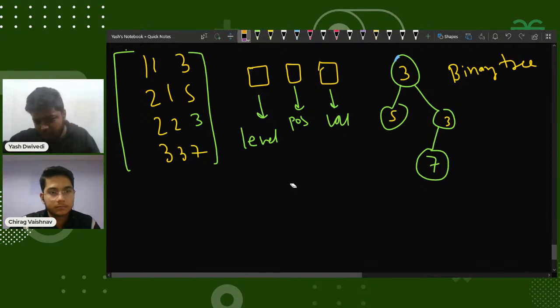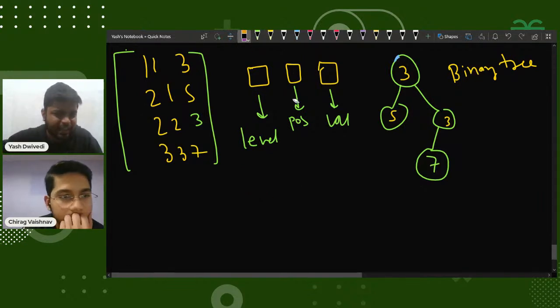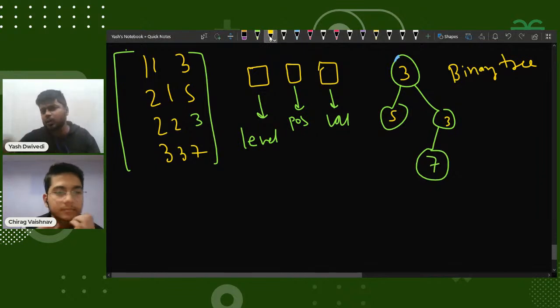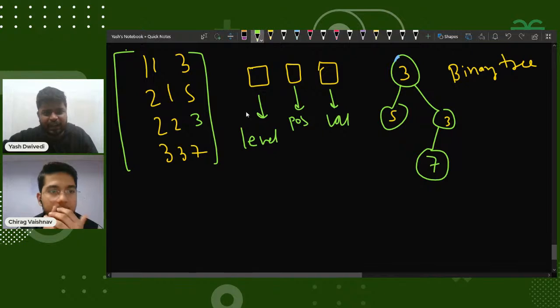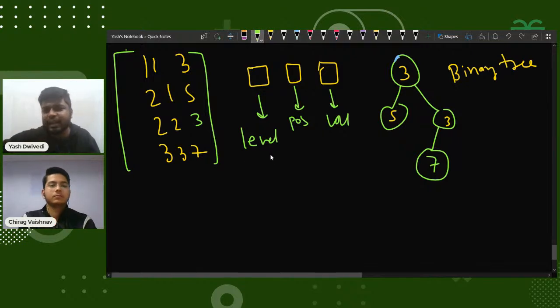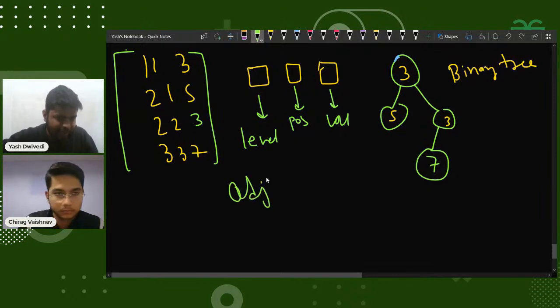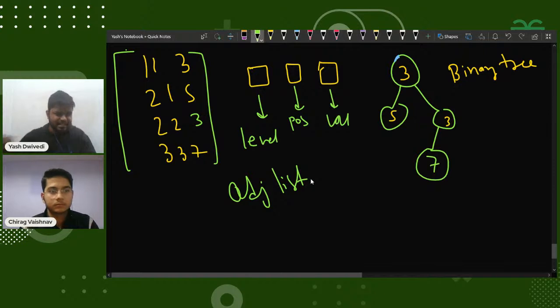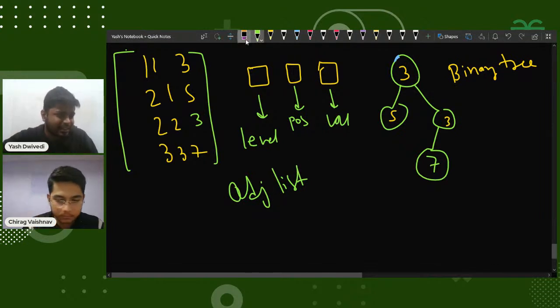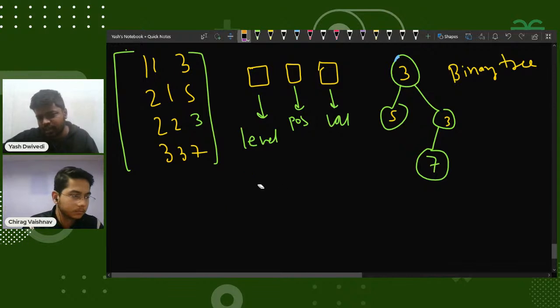Once I have all the nodes, so if I have all the data extracted, let's say for the very first node I've extracted all the data, how can I uniquely identify it? What I am thinking is either I could build an adjacency list, defining these connections, and that would help. I can do that, but there's a challenge with that as well. I can build that, but that seems a little bit difficult.